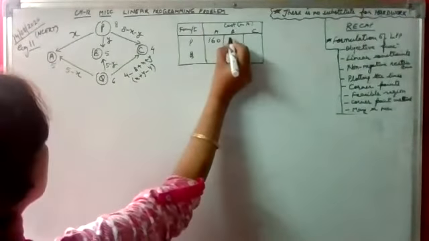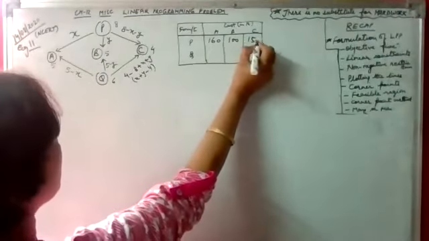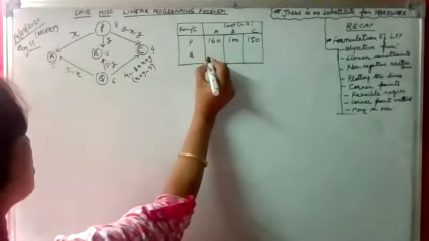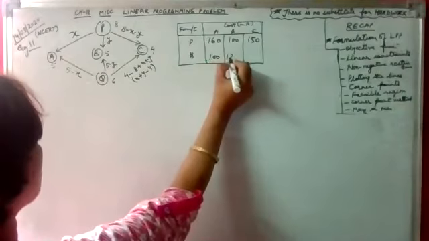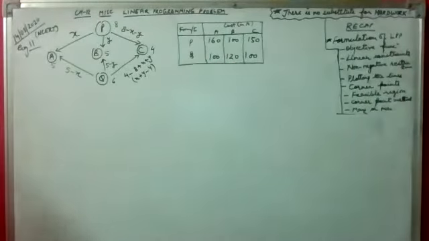P to A 160 rupees, this is per unit. Then 100, 150. Q to A it is 100 rupees. Q to B it is 120 rupees per unit. And this is 100 rupees per unit.